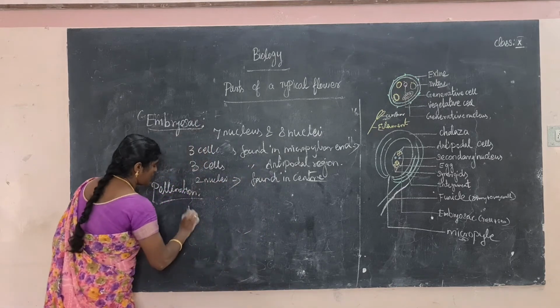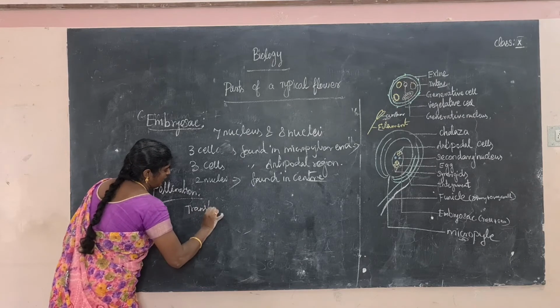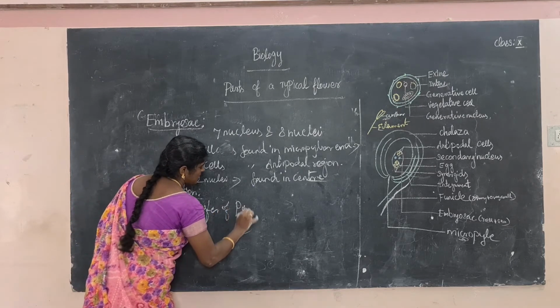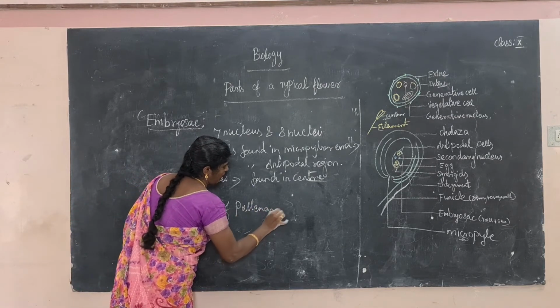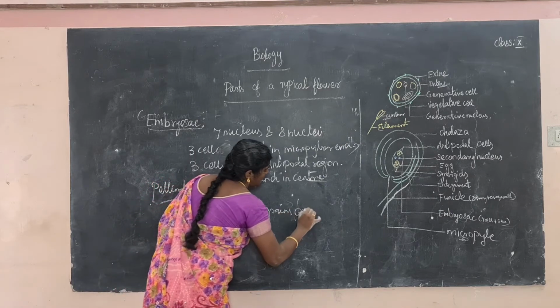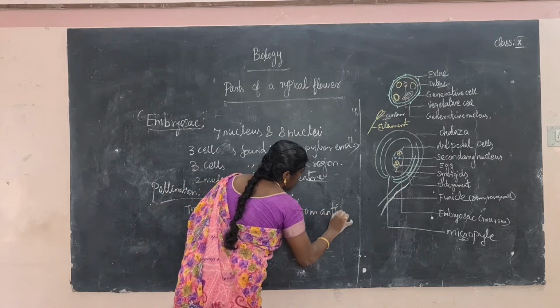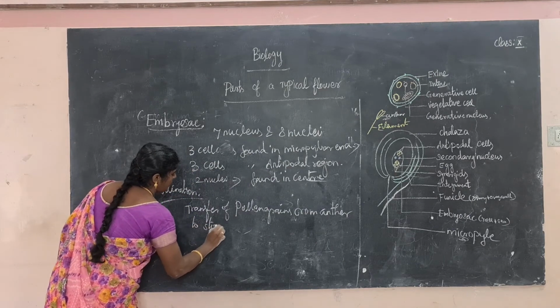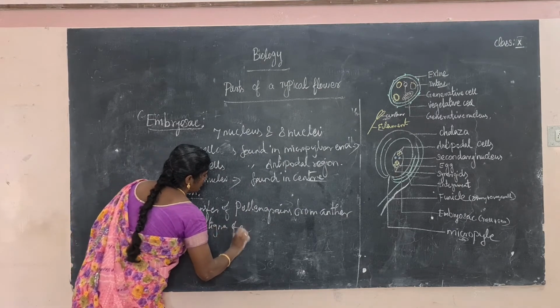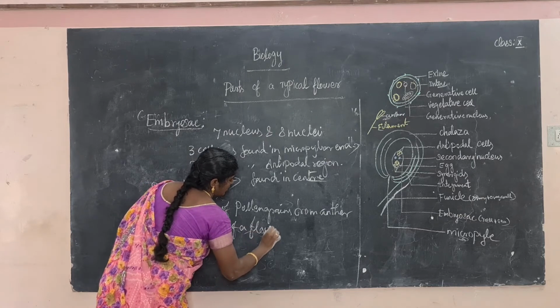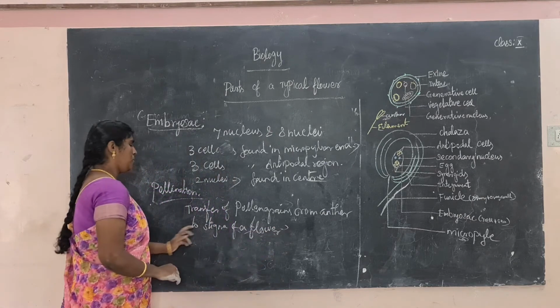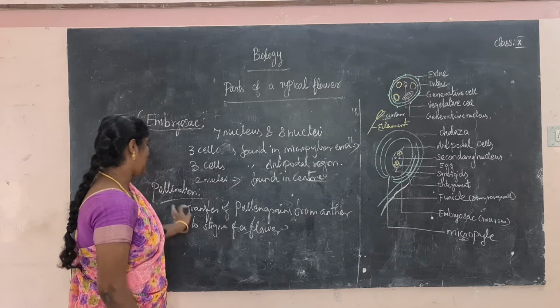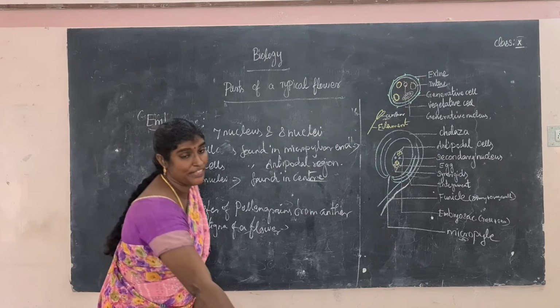The transfer of pollen grains from anther to stigma of a flower, that is called pollination. So what is pollination? The transfer of pollen grains.